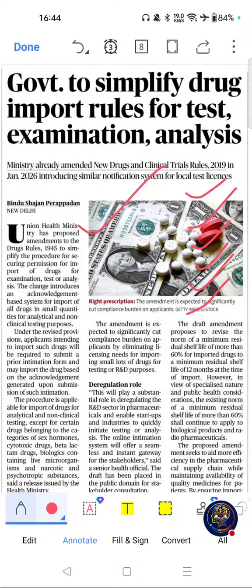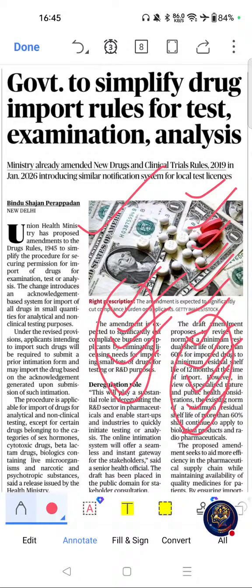Now we will see PYQ connections. Questions have appeared on pharmaceutical industry, ease of doing business, regulatory reforms, medical research, and healthcare infrastructure. Please go through this one. These are the PYQ connections. Now we will see key themes related to this article: Drugs and Cosmetics Rules 1945, ease of doing business, pharmaceutical industry, drug regulation, and research and development. These are the key themes related to this article.